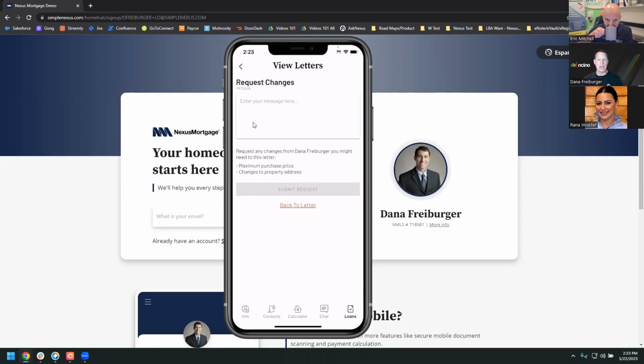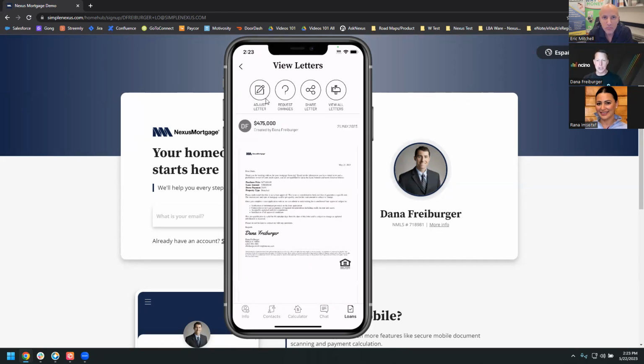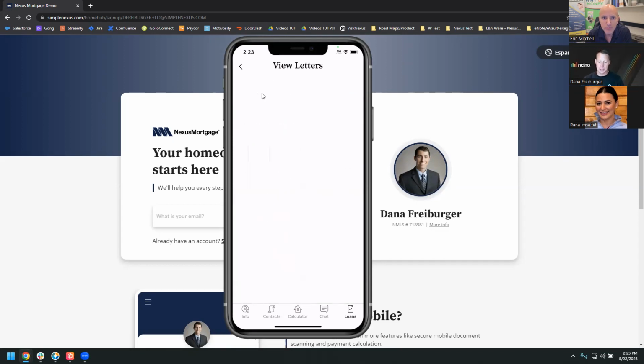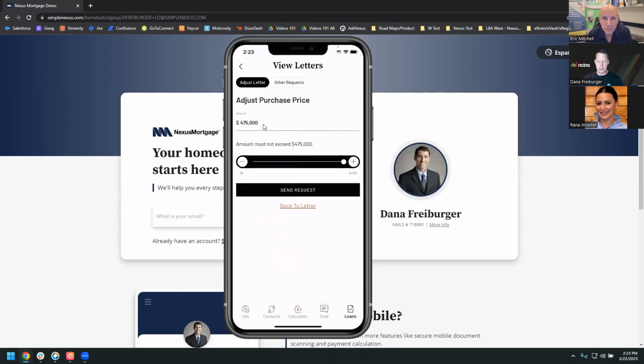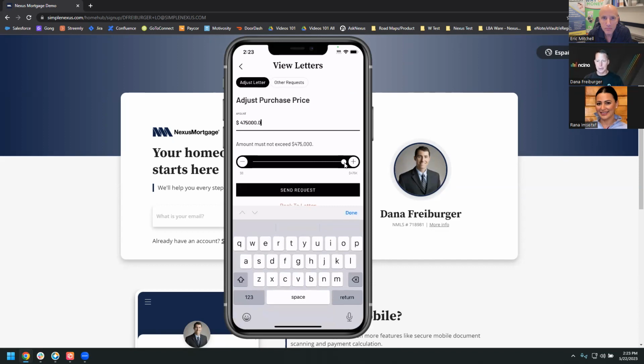You can make those changes on your phone if you prefer them to require it to go through you as the loan officer. If you want them to make the changes, then they just simply click adjust letter, and then they can type in a new value, or they can just go down to the slider. You'll notice they can't go higher than the 475 because that's what I set my limit for. But they can simply go in here and set whatever they want. In this case, I'm going to say 450. Once they do that, they just simply say send request.